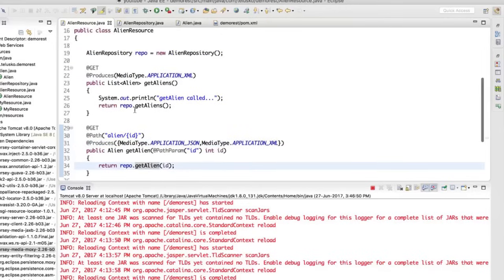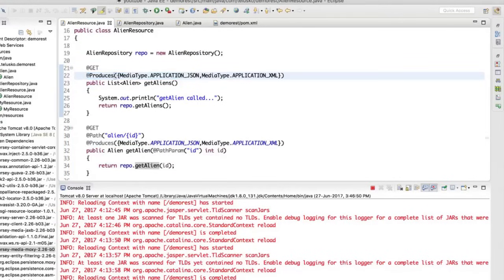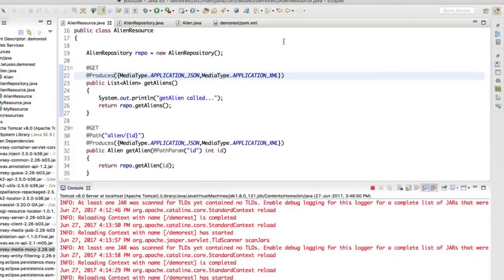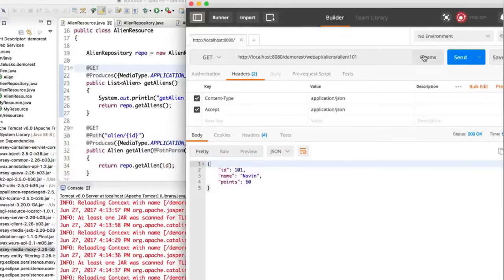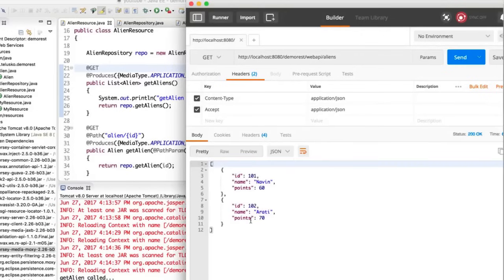Now, can we do that with this one here? Let's try. Let's go with the get aliens. For all the aliens, let's produce both JSON and XML, and let's see if it is working or not. Let me just go back. Okay, is the server loaded? I don't think so. Okay, done. Let's go back to my Postman, and I want to request for aliens. First of all, let me go with JSON. If I send the request, it works.